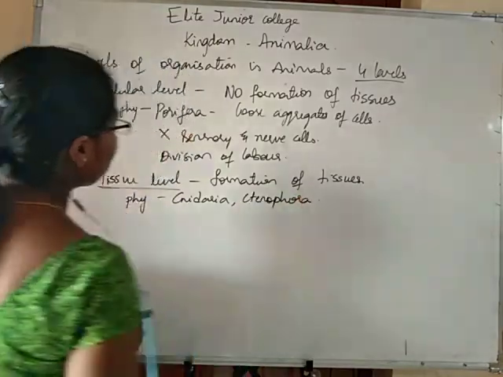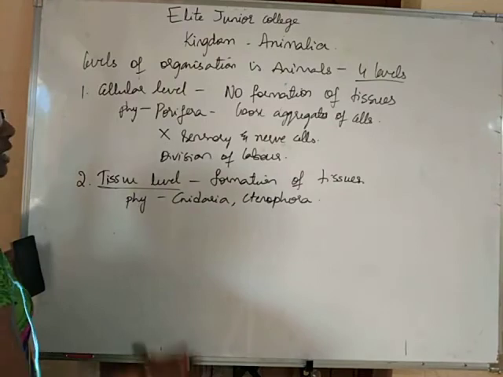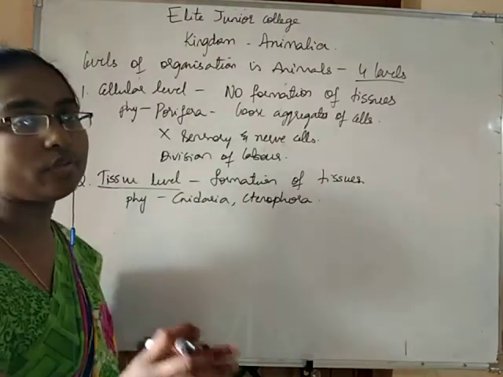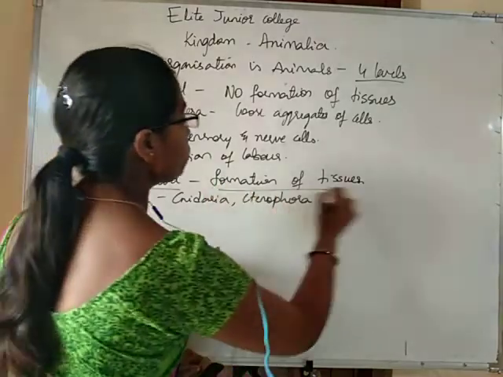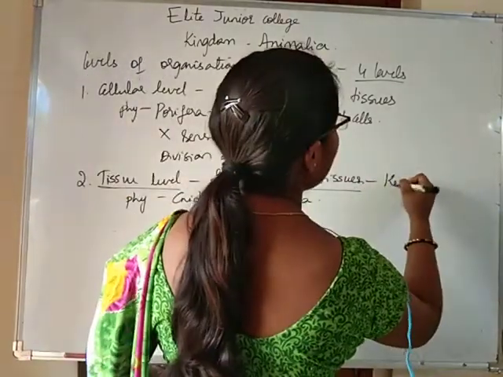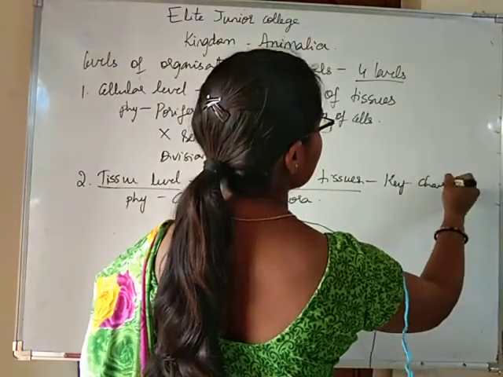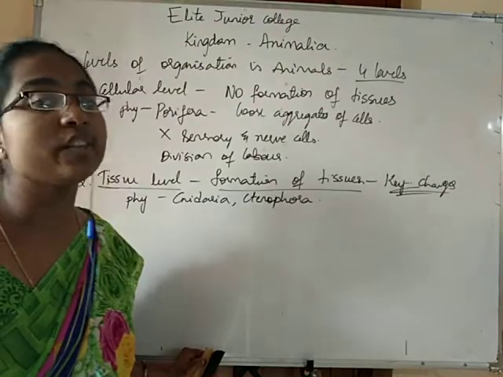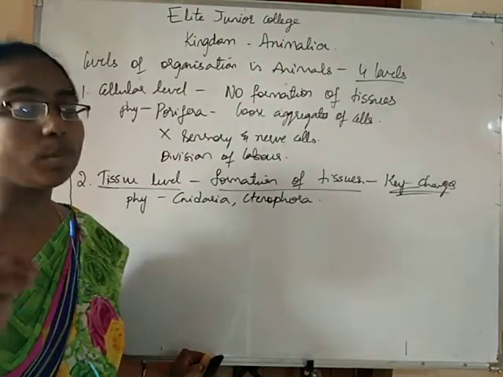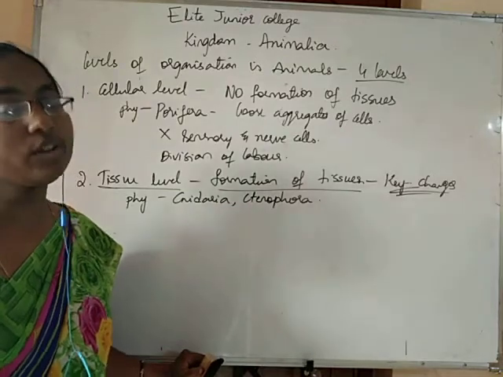Here cells performing the same function are grouped together to form tissues, and the formation of tissues is one of the very important changes, one of the key changes, which have occurred in the evolution of animals. Formation of tissues is the first important change in the evolution of animals.